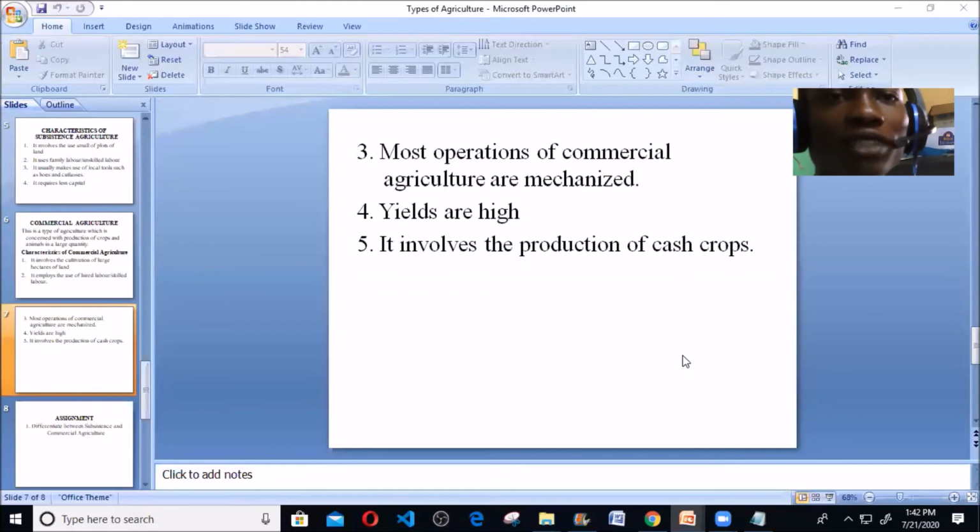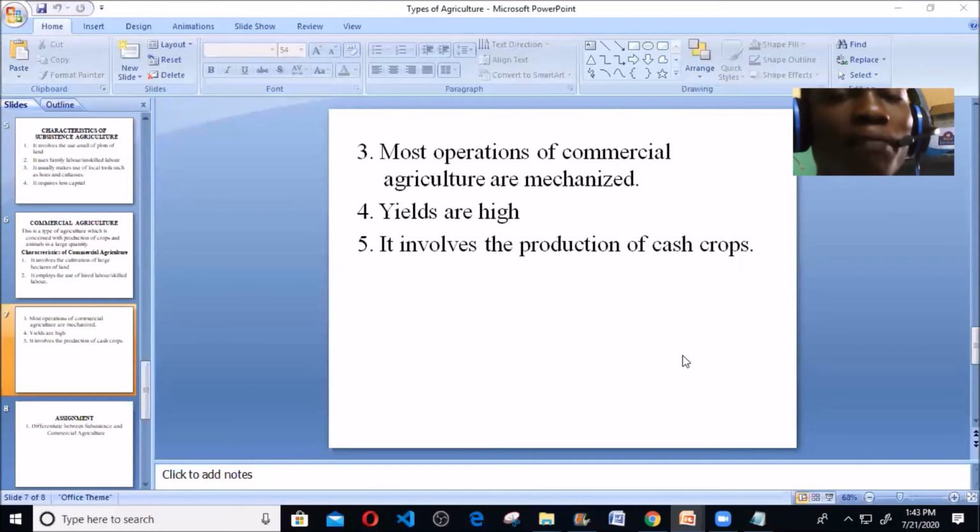It employs the use of machines, tractors. Technology is actually important in commercial agriculture. You must put technology in commercial agriculture. You must employ the use of mechanized instruments, mechanized equipment. The tractors must be used. Now, number four says the yields are high. Of course, the yield will definitely be high.